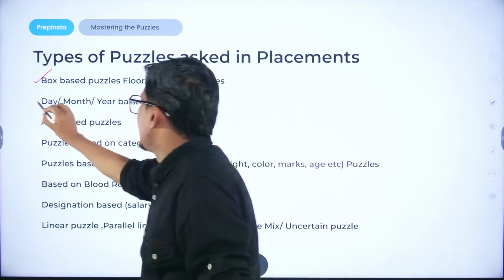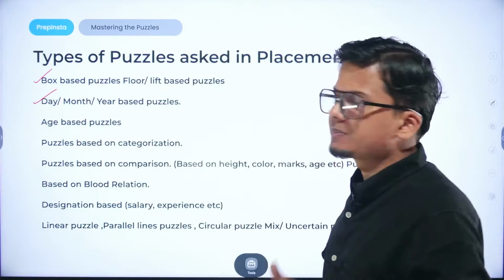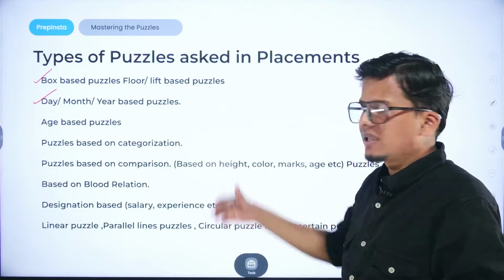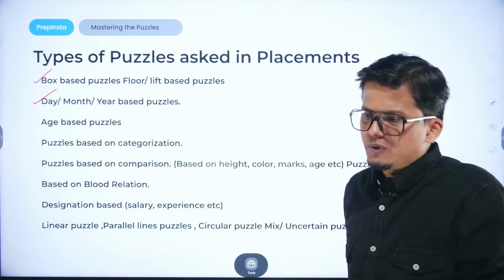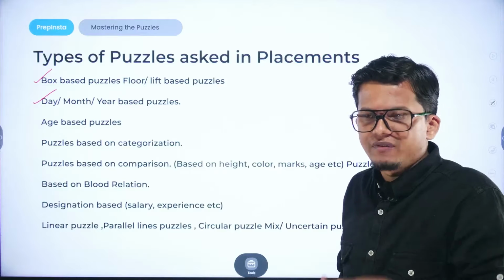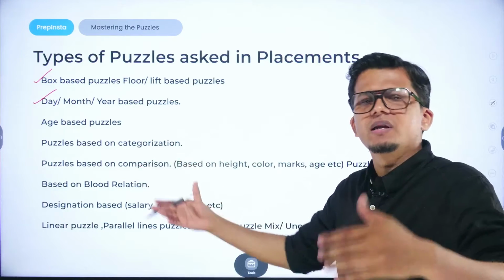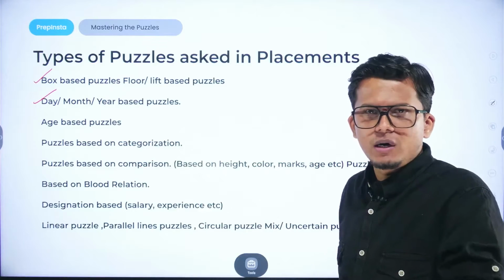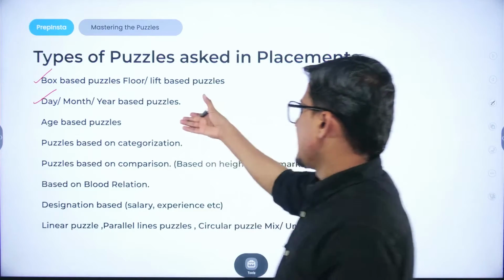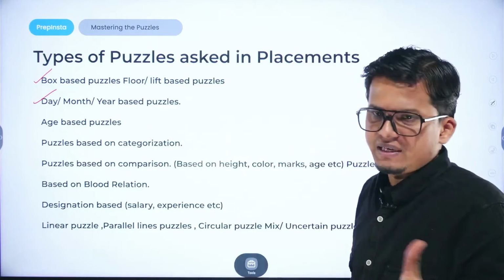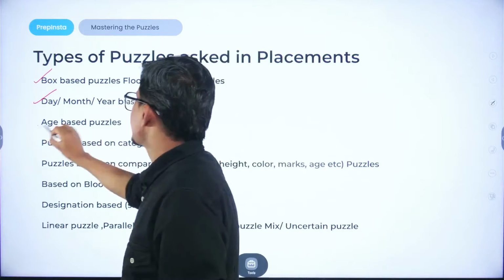Second could be a day, month, year based puzzle. In this also we are given numerous dates. Suppose different persons are there and we have to align them as per their birth dates or months or years, right? Born date, right? So all we have to do is segregation of the data. Third would be age-based puzzles.